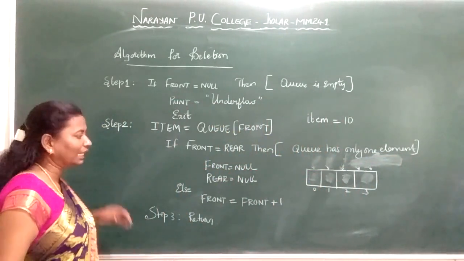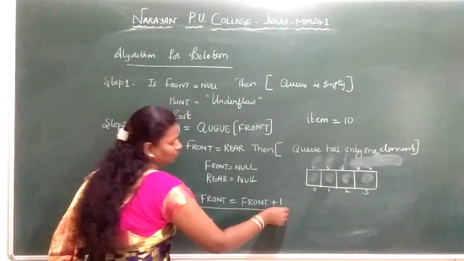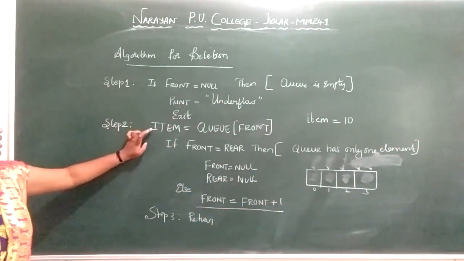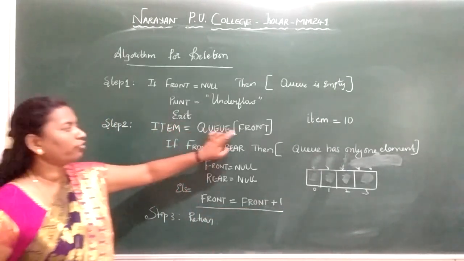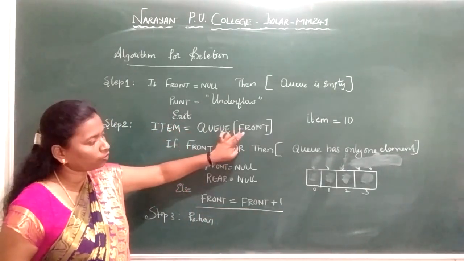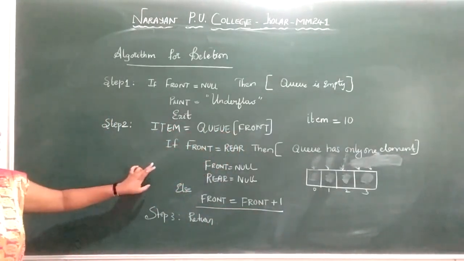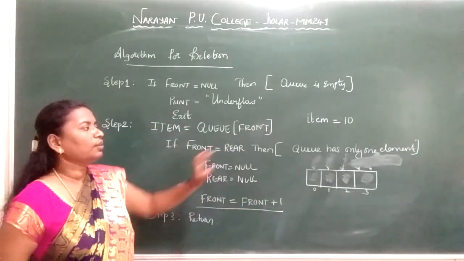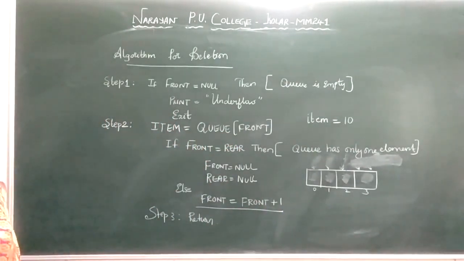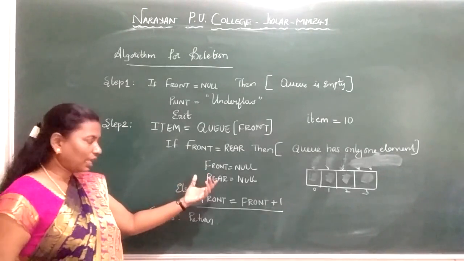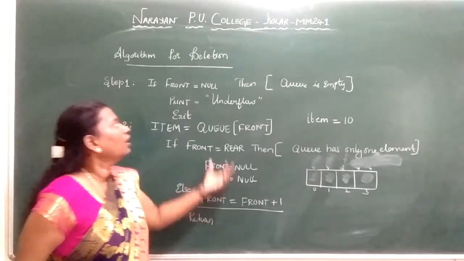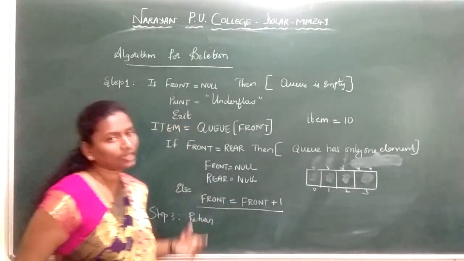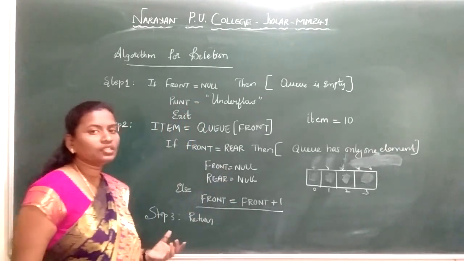If you want to delete, you increment front is equal to front plus 1. You give the item to Q of front, Q of 0, Q of 1, Q of 2, Q of 3. At the last element, if front is equal to rear, your Q has only one element. You delete that, and both will point to null. Now when front is equal to null, you can tell that the Q is empty. So this is about your Q.